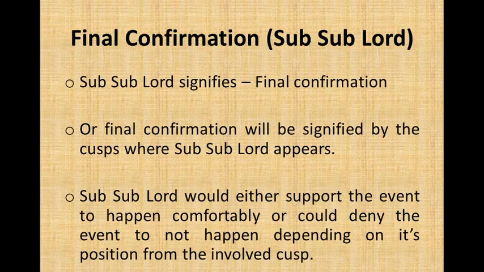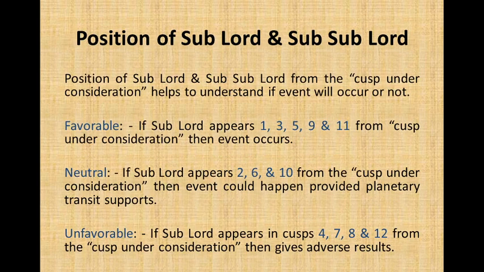Subsublord signifies final confirmation. Subsublord or final confirmation will be signified by the cusp where subsublord appears. Subsublord will either support the event to happen comfortably or could deny the event, depending on its position from the involved cusp. Position of sublord and subsublord from the cusps under consideration helps us to understand if the event will occur or not.